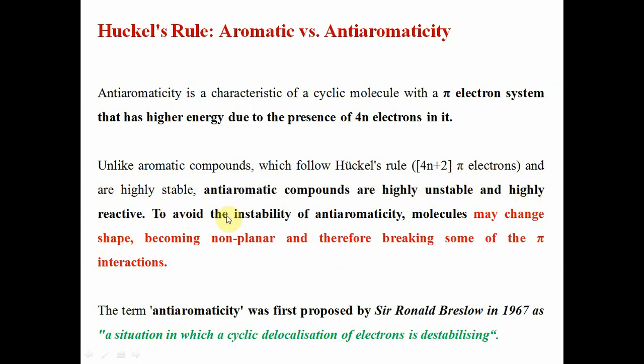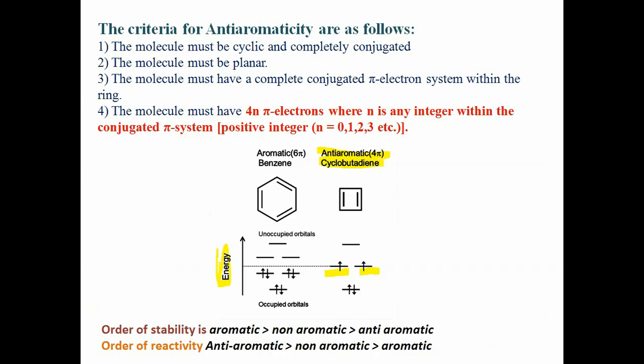To avoid instability, an anti-aromatic molecule may change shape, becoming non-planar and therefore breaking some of the pi interaction. The term anti-aromaticity was first proposed by Sir Ronald Breslow in 1967 as a situation in which a cyclic delocalization of electrons is destabilized. This is called anti-aromaticity, and such compounds are called anti-aromatic compounds.